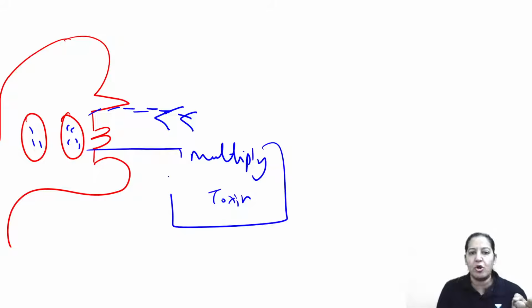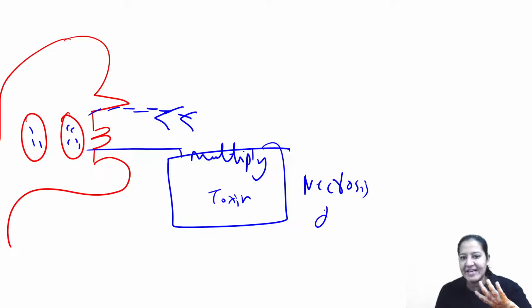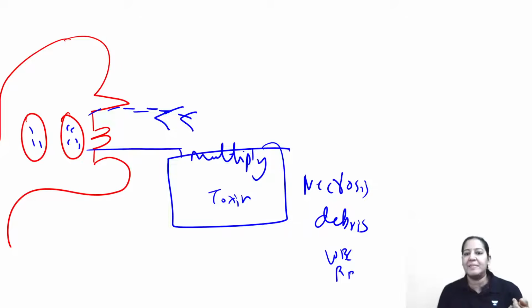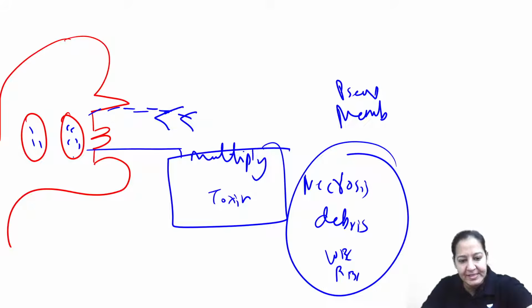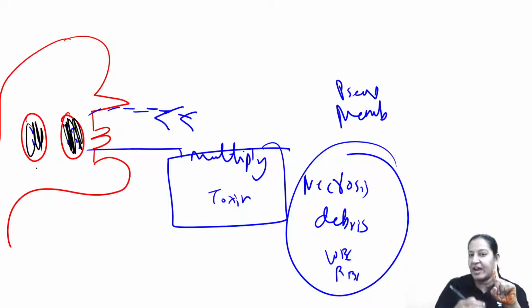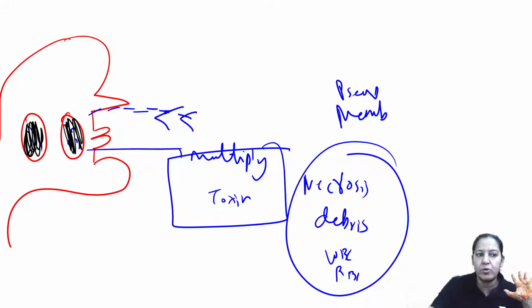Now, bacteria and toxin together cause necrosis of the organ. They cause necrosis of the tonsil, and necrotic debris is produced. The necrotic debris along with WBC and RBC will form a membrane-like structure, but it is not a real membrane. It is a pseudomembrane. This tonsil is covered with a pseudomembrane, made up of necrotic debris, RBC and WBC. It is not a real membrane, that's why it is known as pseudomembrane.